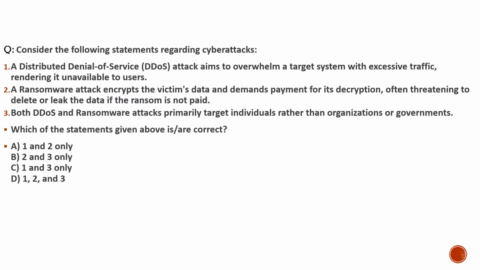Now here, as you can see, the question is about cyber attacks. So why did we bring this question here? Because there was a discussion over the Kaveri 2.0 portal, which is a property registration portal in Karnataka. It is used by many users, but unfortunately for the last 2 months it was not available to them. Users were not able to access it. Why? Because there was a distributed denial of service attack, a DDoS attack, on it.